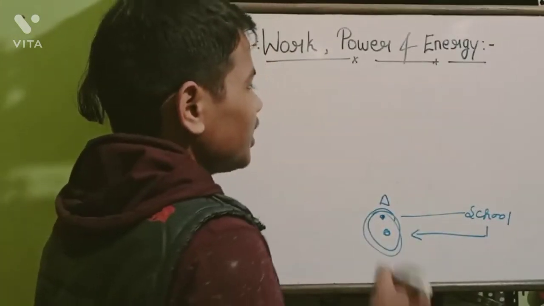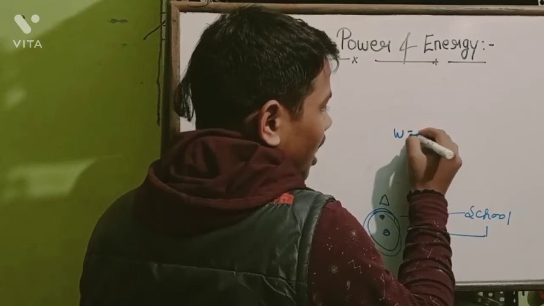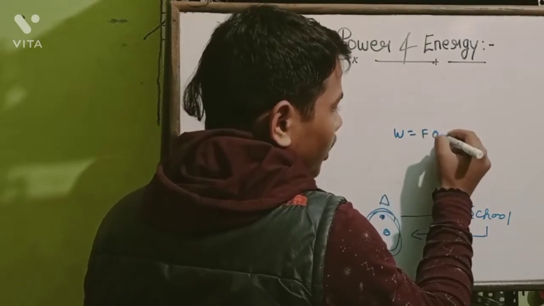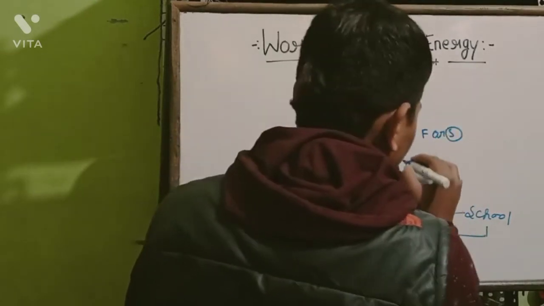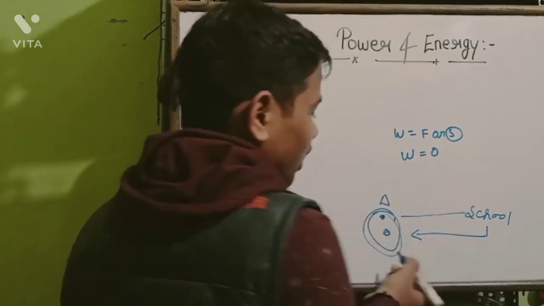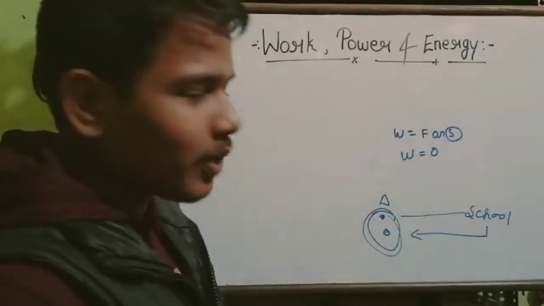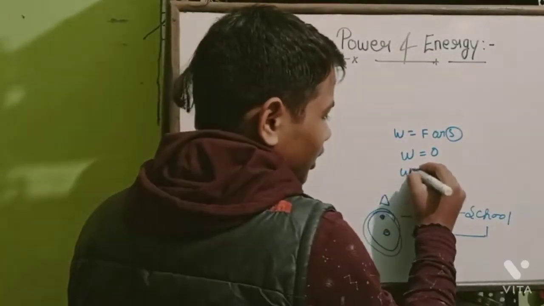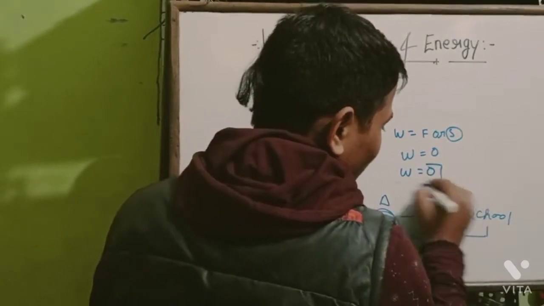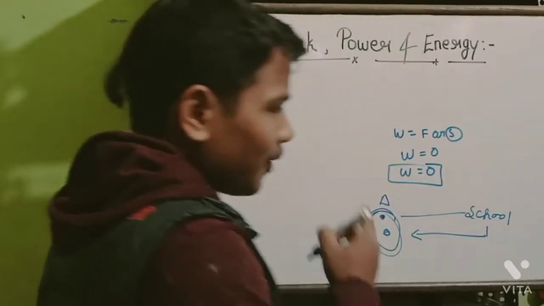So we have seen that when either force or displacement is zero, then the work done will be zero. So here there is no displacement. That's why your mother says that the work done by you is equal to zero. So I hope you have understood this example.